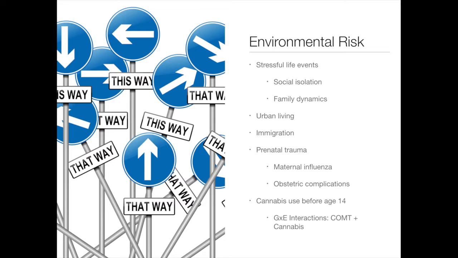Prenatal trauma can fall under both genetic and environmental due to its effect on the actual development of the child. Things such as the mother having influenza or problems that arise during the actual labor can often have effects that lead a child to have a greater risk of developing schizophrenia. Finally, many recent studies have shown that those who have a defective COMT gene and use cannabis before age 14 are at a higher risk for development.